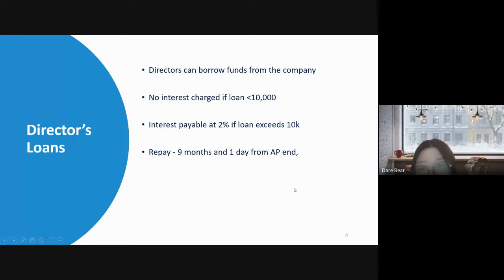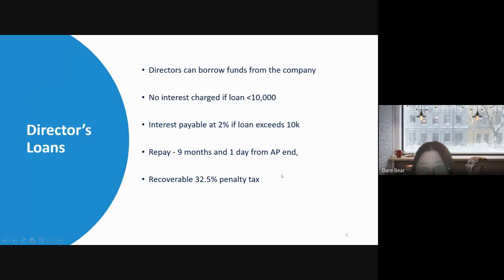What if you do not pay this 10K back to your company? You will be liable for the penalty tax, which is not you, it's your company. Sorry, this is a penalty tax liability. Your company is subject to a tax rate of 32.5%.